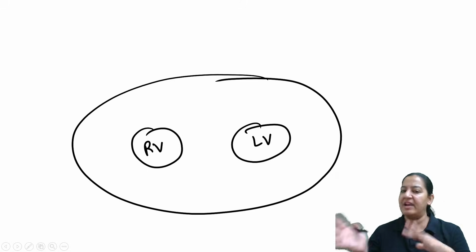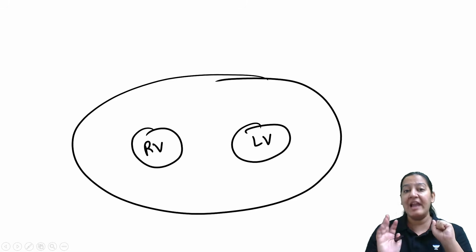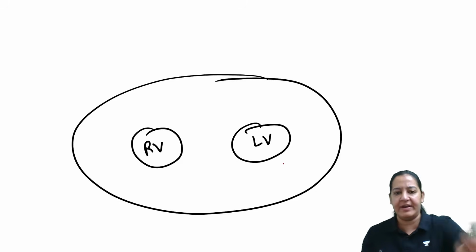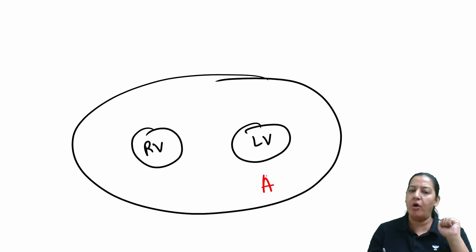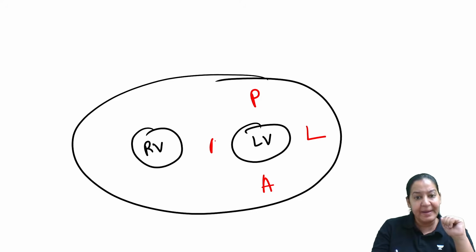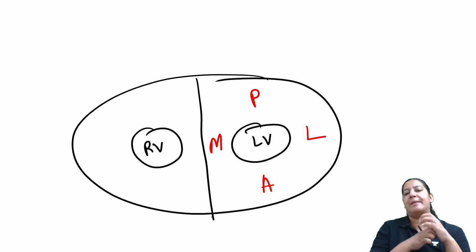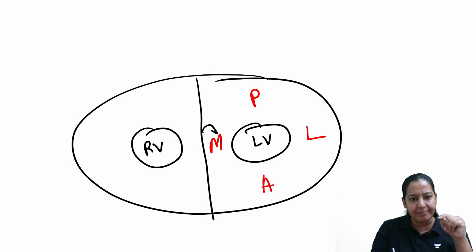Now, I am interested in the left ventricle because the left ventricle does the systole and gives pure blood to the aorta. The left ventricle has four walls. Everyone understand. This is the anterior wall of the left ventricle. This is the posterior wall of the left ventricle. This is the lateral wall of the left ventricle. And this is the medial wall of the left ventricle. On the medial wall, we have the interventricular septum. So actually, the interventricular septum is the medial wall.